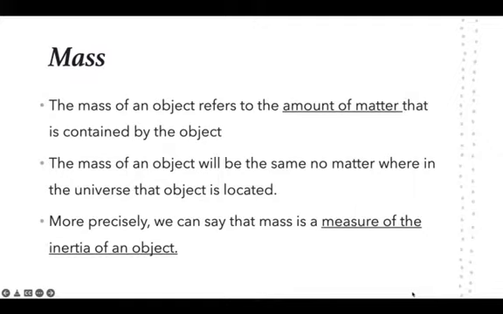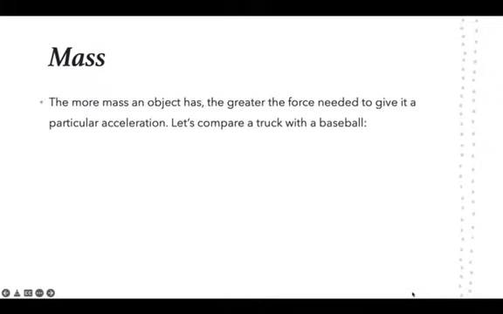In a previous video, we talked about inertia, and we talked about how mass and inertia were related. If we want to be more precise, mass is the measure of the inertia of an object. So, the more mass an object has, the greater the force that we need to accelerate it.